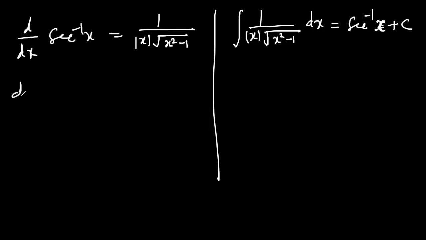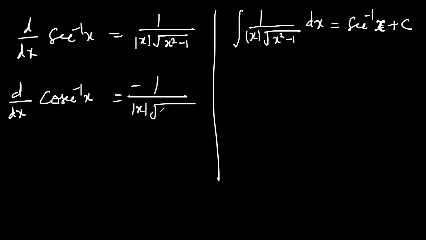And one more derivative: next is cosec inverse x. The derivative of cosec inverse x would be negative of 1 by x under root of x squared minus 1. We are using this formula directly, and we need to make it positive. We would like to have a positive sign here, so we make changes accordingly.